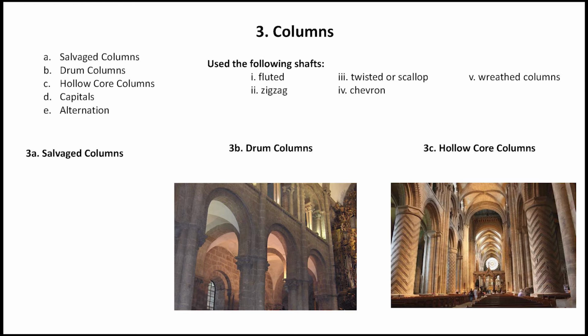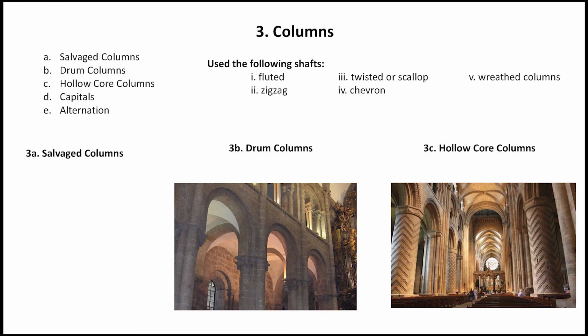So these salvaged columns were exactly the Roman columns that were used during the Roman times, and their characteristics were basically the same as the Roman classical columns. In most parts of Europe, the Romanesque columns were massive, as they supported thick upper walls with very small windows and sometimes very heavy walls.